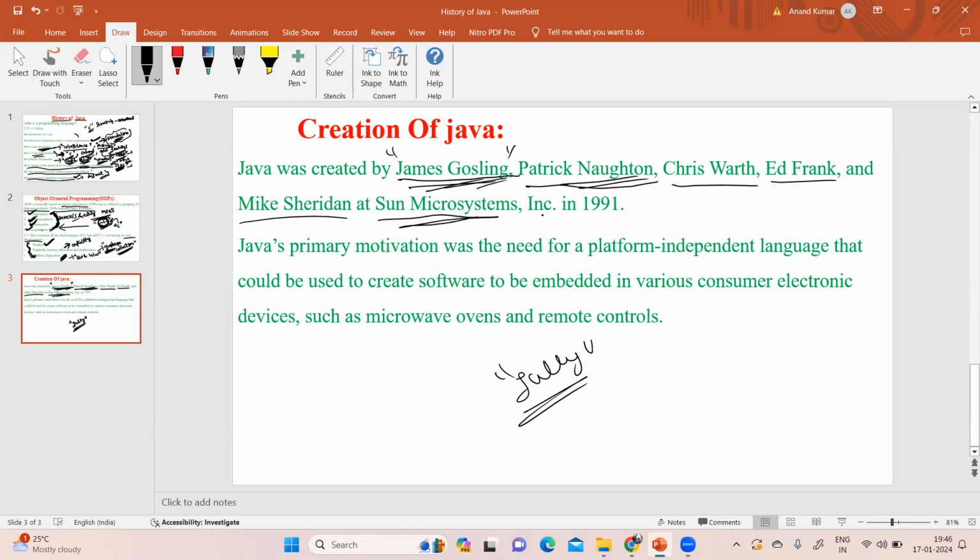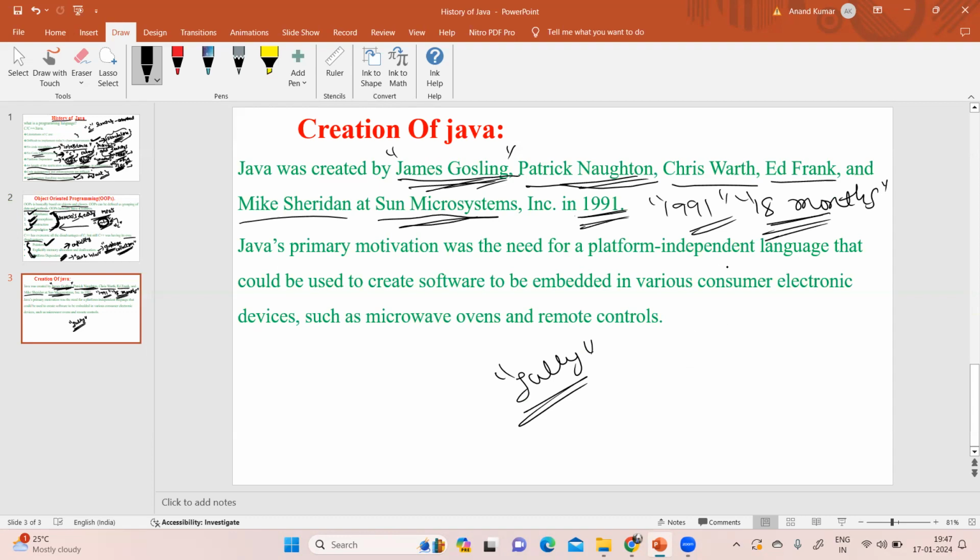Java development started in the year 1991. They spent 18 months to prepare the first version of Java.